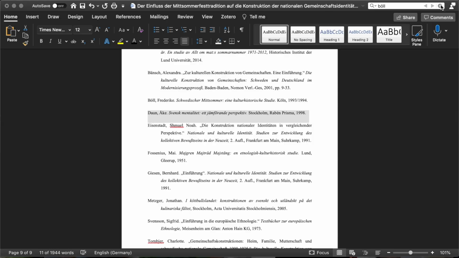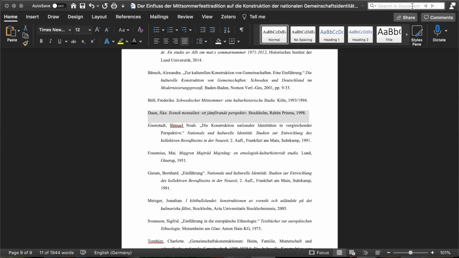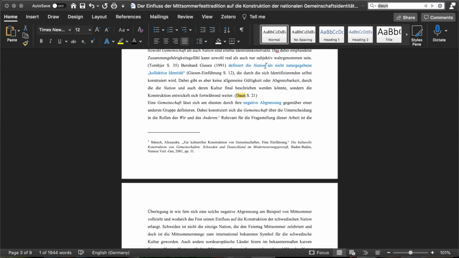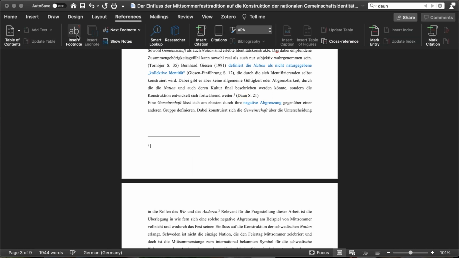I start alphabetically. I just copy the information from the first author, from the first work that I want to cite. I use the search bar in the Word document to look up that author, and then it will show me all the instances that I've cited something from that author, and I will just press insert footnote here via references and copy or paste the information in the footnote. Of course, this is not how it's going to look in the end, but just to make sure that I put all of this in the footnotes before making them look pretty.